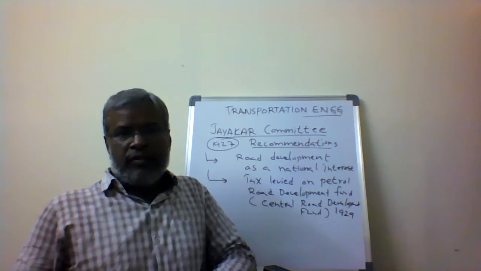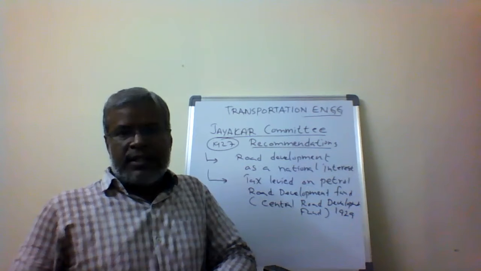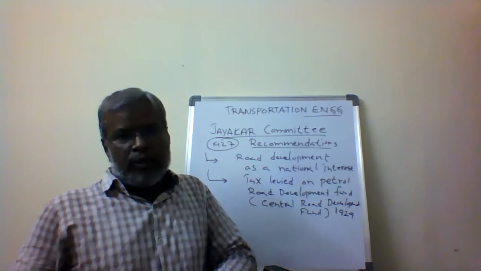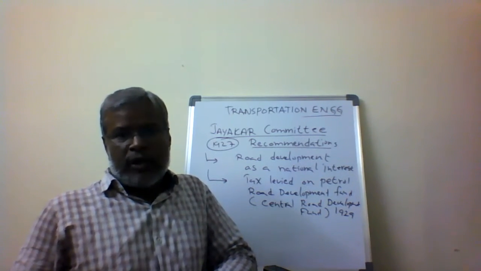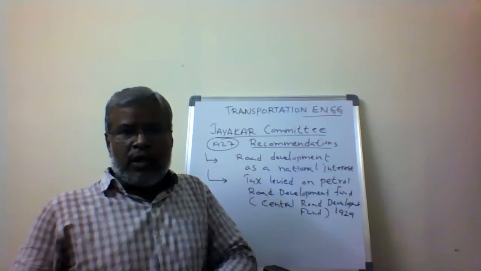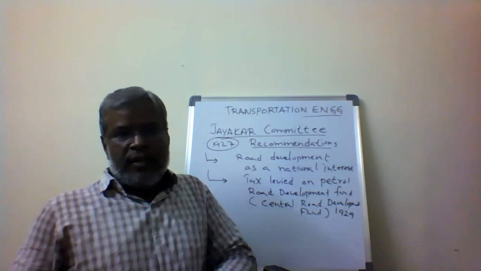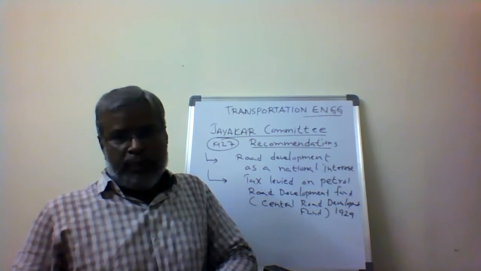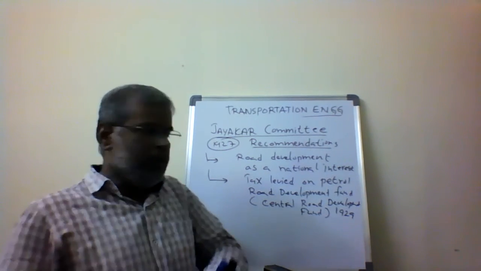Various categories of roads are going to be constructed with whatever amount we are collecting from the petrol. That is known as the Central Road Development Fund. It was generated in the year 1929, and from there it started, and they use it for various road construction purposes. That is, tax is levied on petrol.